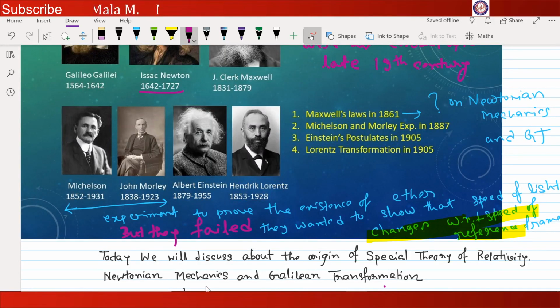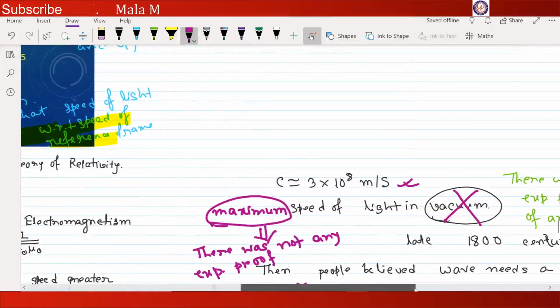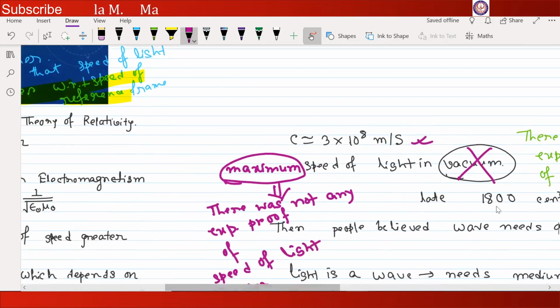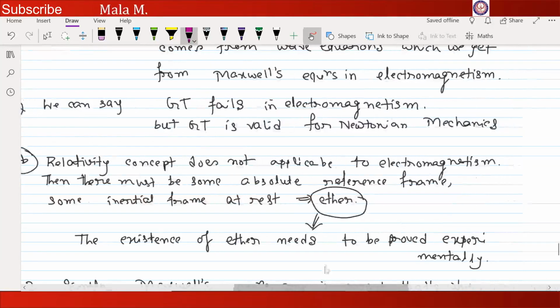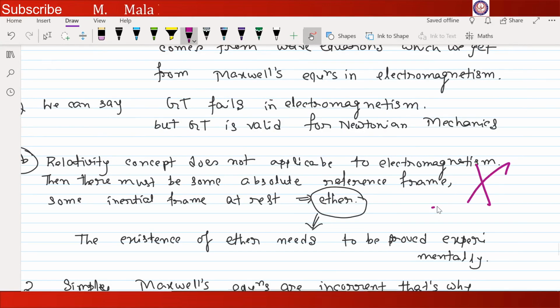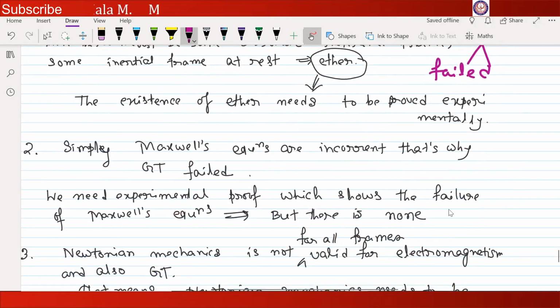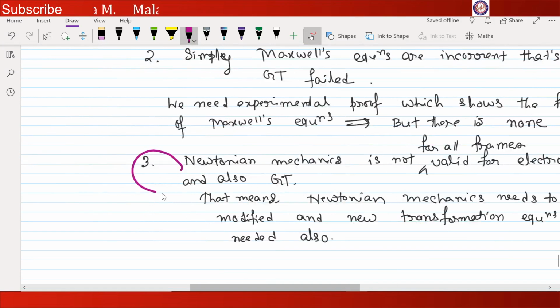Our first point was simply that we wanted to prove the existence of ether. So this failed. This one, simply Maxwell's equation nullifying, also failed. So our only possibility stays in this point.